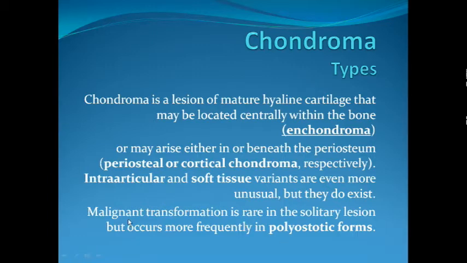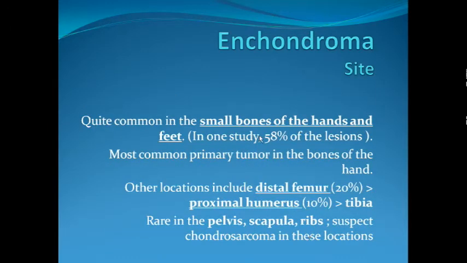Sometimes these tumors may undergo malignant transformation, but it is rare in a solitary lesion and more commonly encountered in polyostotic forms. Those patients with multiple chondromas are more likely to show malignant transformation of the tumor. The common sites are the small bones of the hands and feet, comprising about 58% of the lesions in one study. In fact, it happens to be the most common primary bone tumor of the hand.